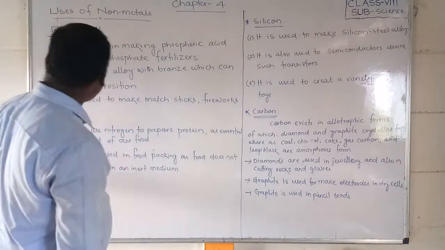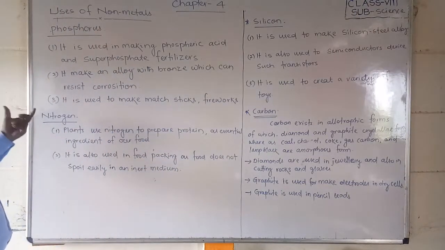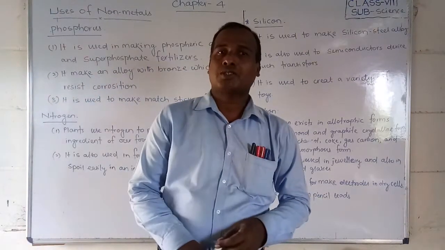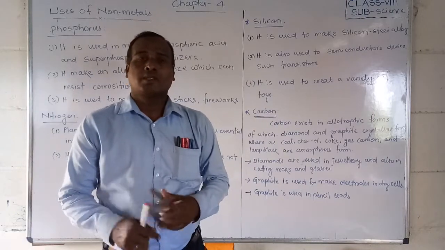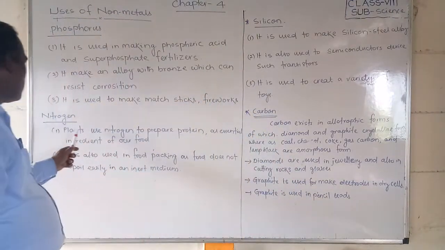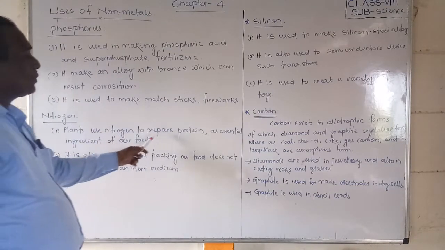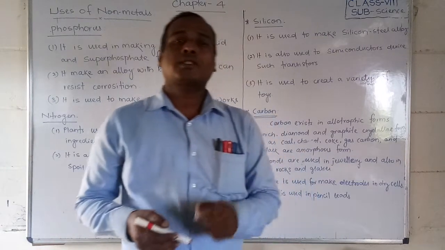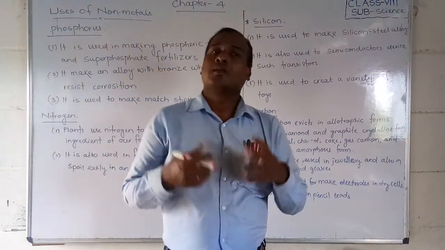Okay, friends, next we will discuss nitrogen. Nitrogen is a very essential ingredient of our food. Yes, you have an idea about that, friends, because plants use nitrogen to prepare protein, which is also a very important ingredient of our body.